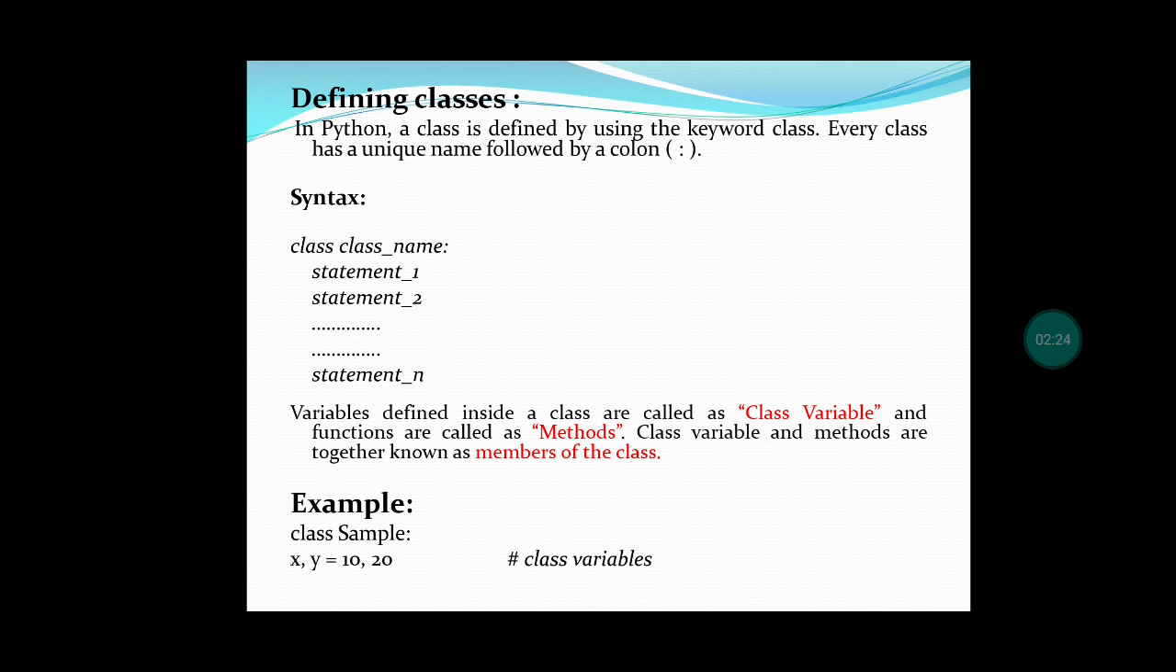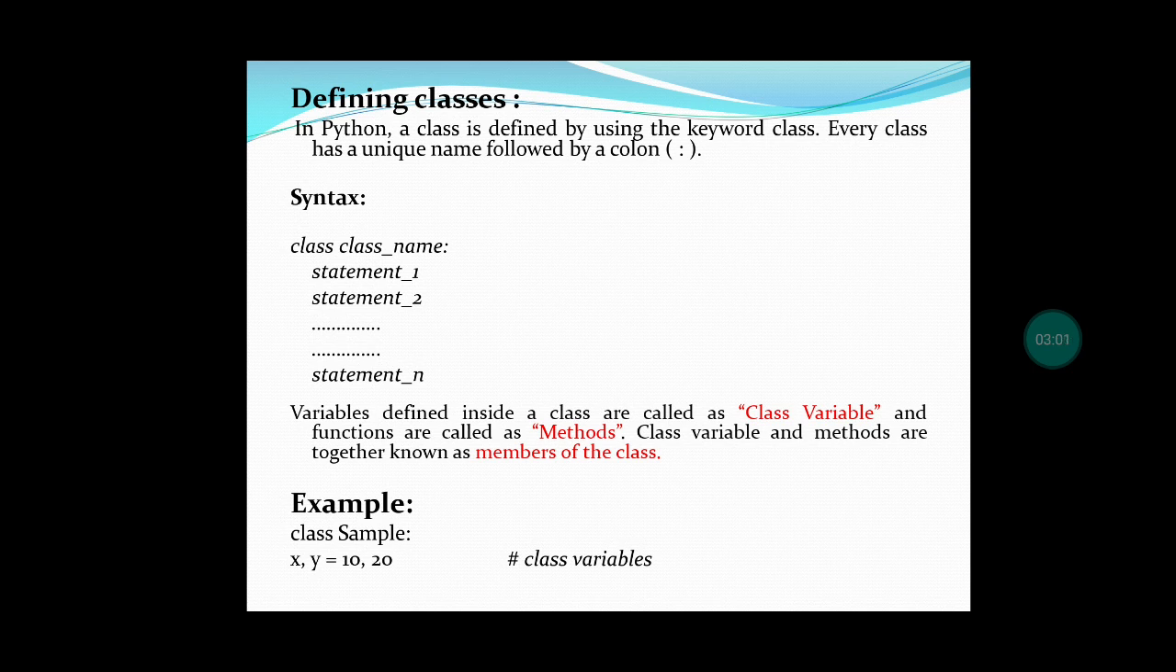Functions can also be used inside the class. How can we define the function? We have to use the keyword def and the function name. If we are using a function in the class, that function is called a method. Together, these class variables and methods are called members of the class. Without these class variables and methods, the class cannot be accessed. These two are called the members of the class.